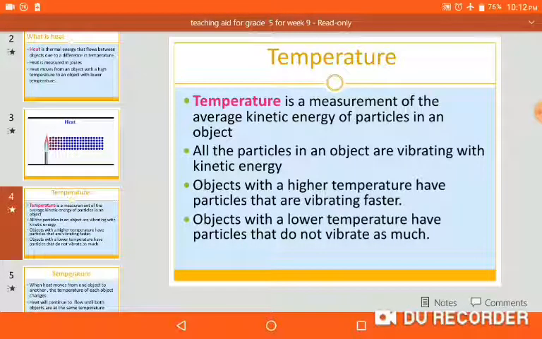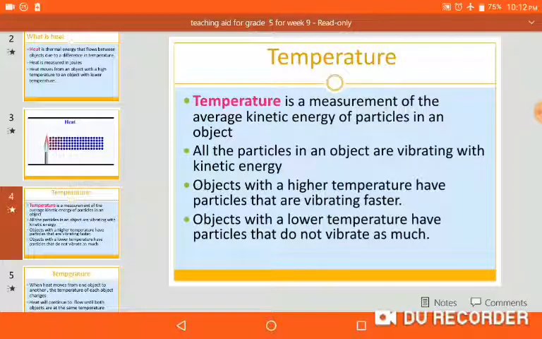Okay. Temperature. What is the meaning of temperature? Temperature means a measurement of the average kinetic energy of particles in an object. Particles are constantly moving if they have high temperature.